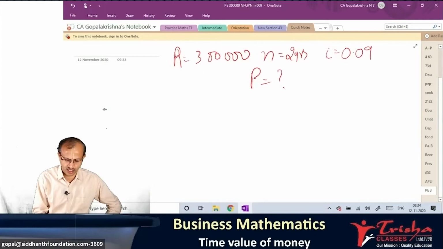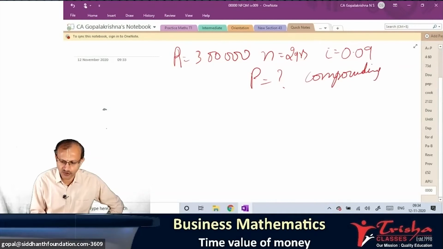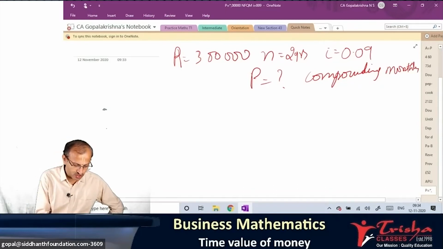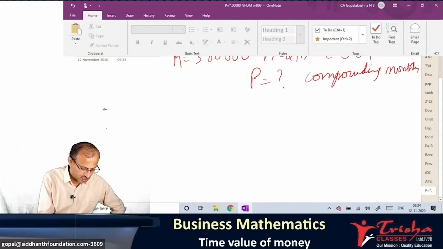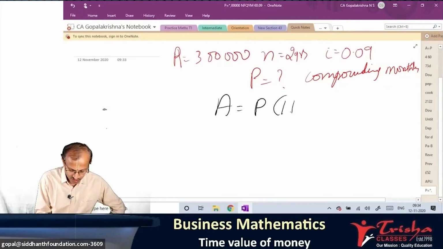P is what we need to find. Okay. Compounding, all of you answer me. Compounding monthly, yearly, what? Monthly. Excellent. So solution: A is equal to P into the last formula, no? 1 plus I by 12 power 12n.